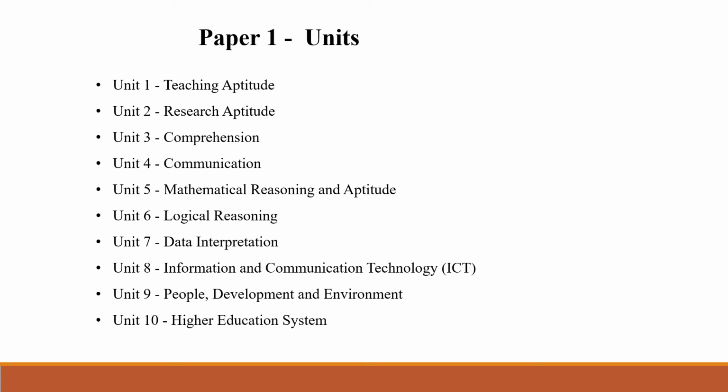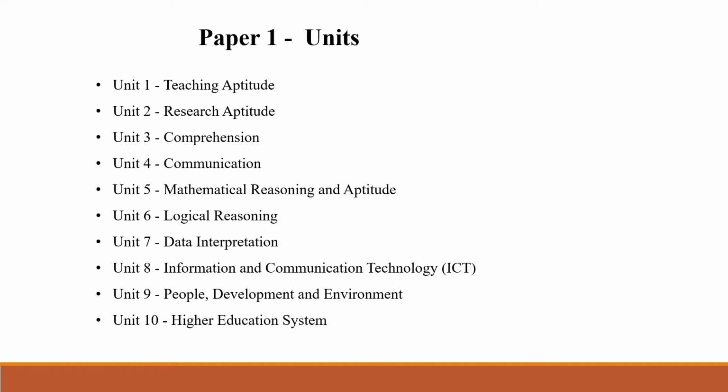Candidates are expected to possess and exhibit cognitive abilities which include comprehension, analysis, evaluation, understanding the structure of arguments, deductive and inductive reasoning, etc. The candidates are also expected to have a general awareness about teaching and learning processes in higher education system. Further, they should be aware of interaction between people, environment, natural resources, and their impact on the quality of life.